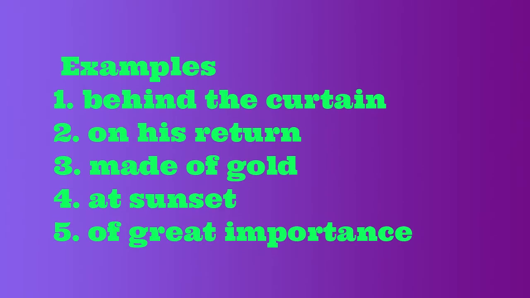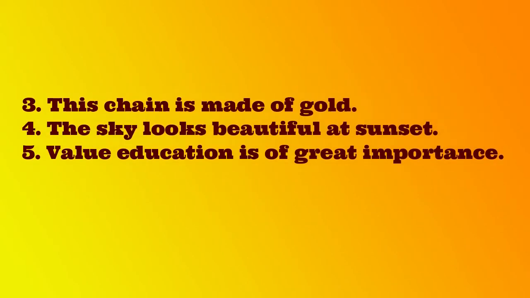Behind the curtain, on his return, made of gold, at sunset, of great importance. When we look at these examples, we do not find a subject and a verb, right? They are just phrases. By adding a subject and verb to these phrases, we give them complete sense and make them sentences. So, let's give a subject and a verb to these phrases.